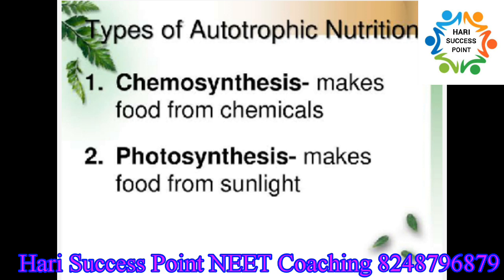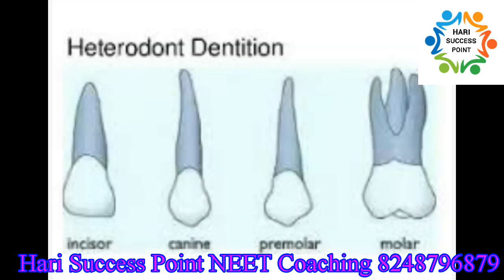So in holozoic animals, we can see a well-defined digestive system. Now we are going to consider the digestive tract or the alimentary tract and the associated digestive glands. As you all know, the alimentary canal, also called the digestive tract, begins from the mouth and ends up in the anus. Mouth is the anterior opening whereas anus is the posterior opening of the alimentary canal. Mouth opens into an oral cavity which has a number of teeth and a muscular tongue.